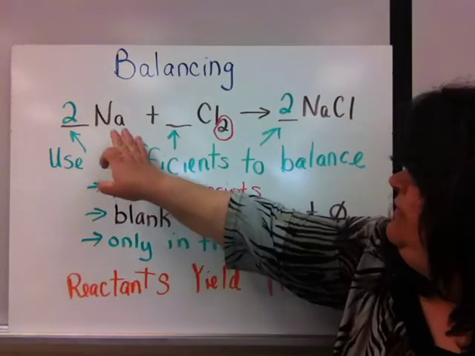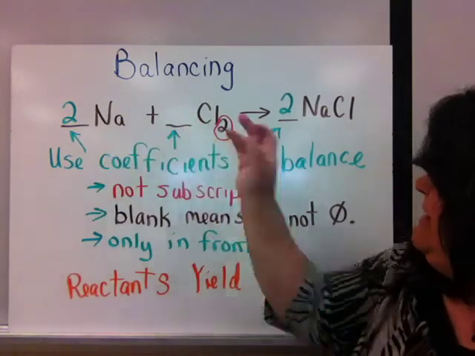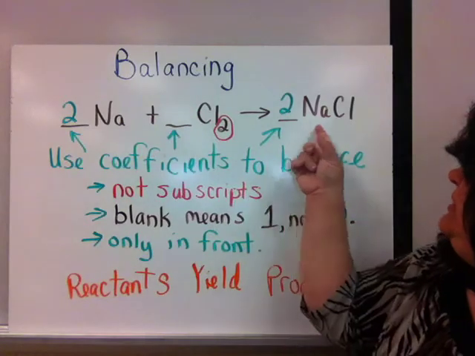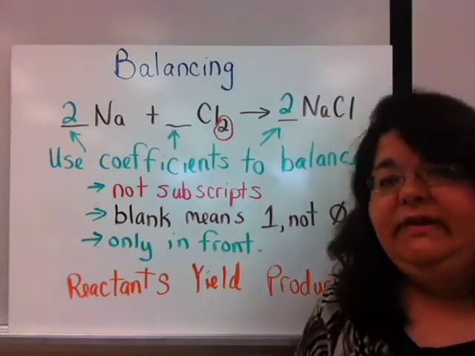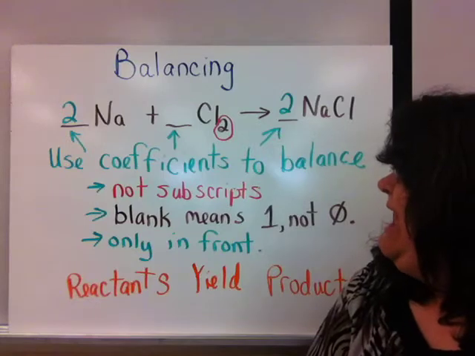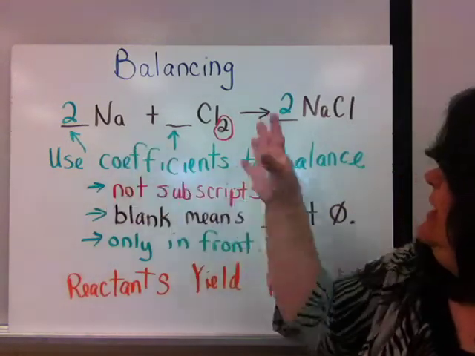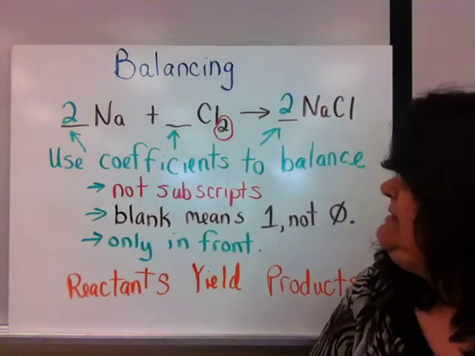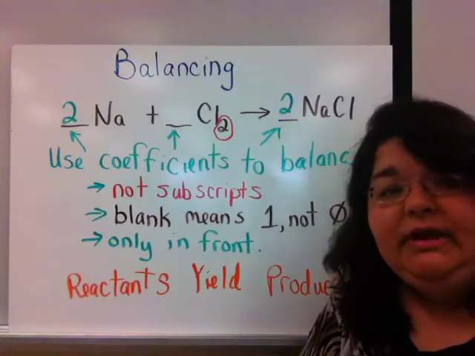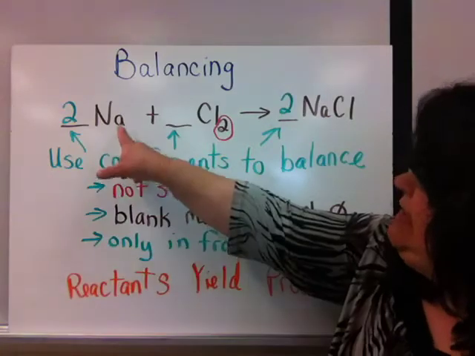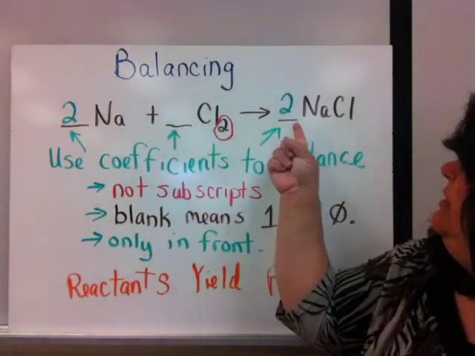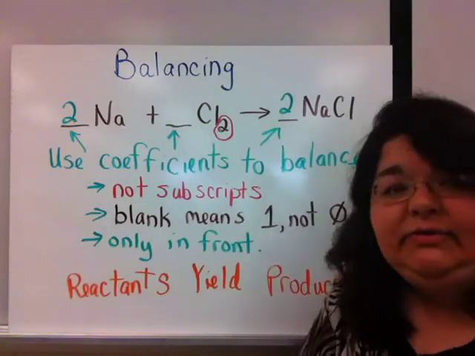Sodium by itself is 1 atom, chlorine by itself is 2, and when sodium and chlorine combine, I have 1 of each. Now, I need to have the same number on the left as I do on the right. And when I say the same number, I'm talking about the number of atoms. So when I look at Na with 1 here and 1 there, that's okay.